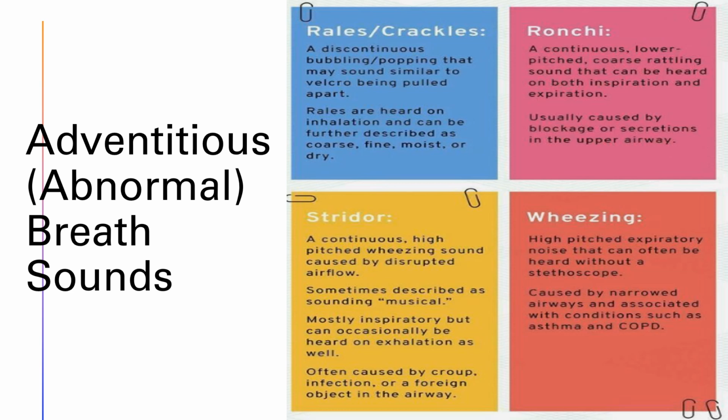Next, we have our abnormal or adventitious lung sounds. We have a couple types of adventitious lung sounds: crackles, wheezes, rhonchi, friction rubs, and stridor. Crackles, also called rales, are non-musical sounding noises that are discontinuous, meaning they don't happen continuously during the ventilation cycle.